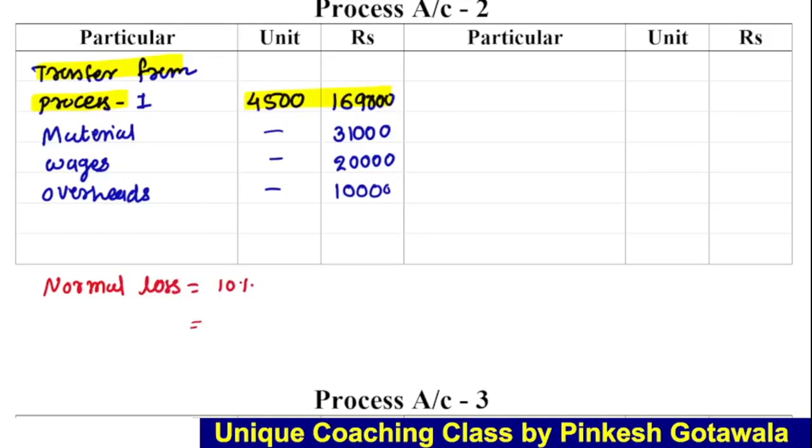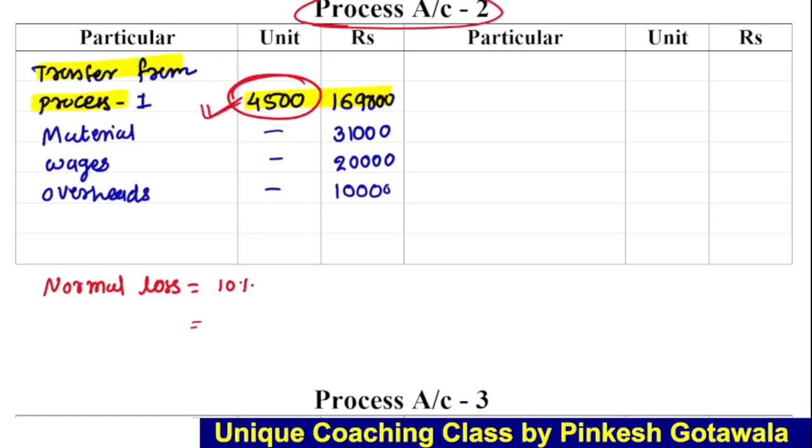So it will always be the amount of units introduced to that particular process. Only the units introduced in that process count for the percentage. So here, the 10% loss, on what will we calculate it? How many units were introduced in the second process? We introduced 4500 units from the first process, right?